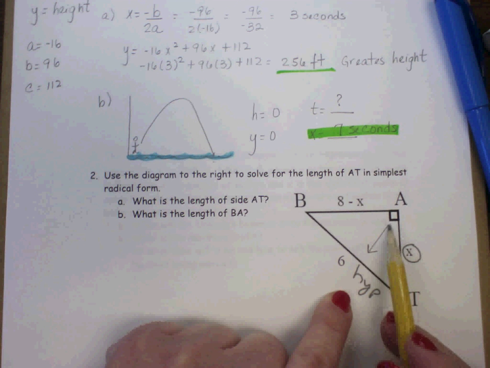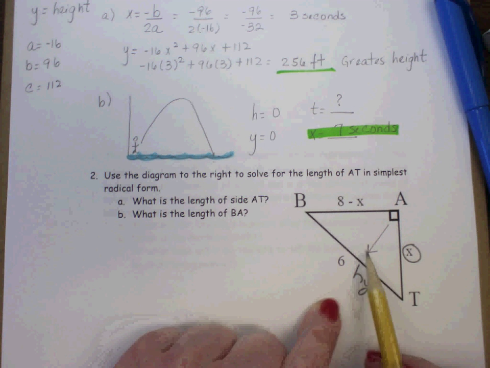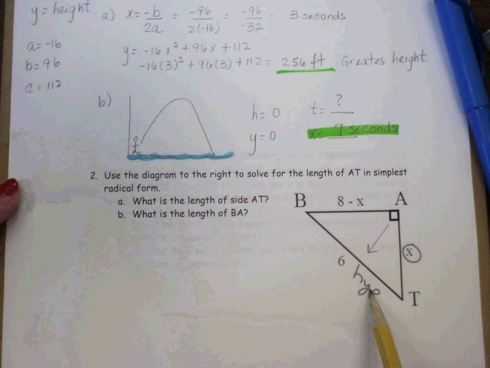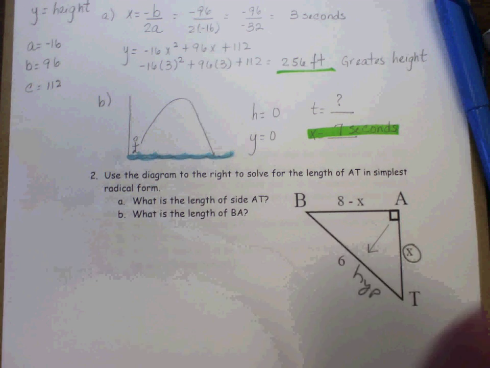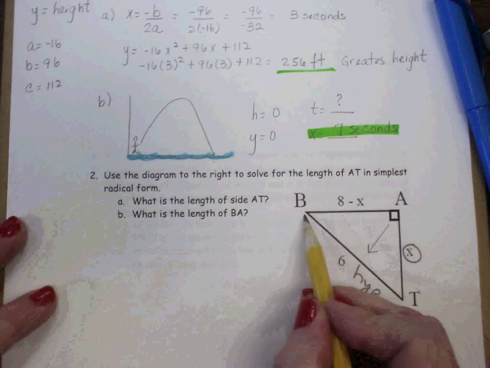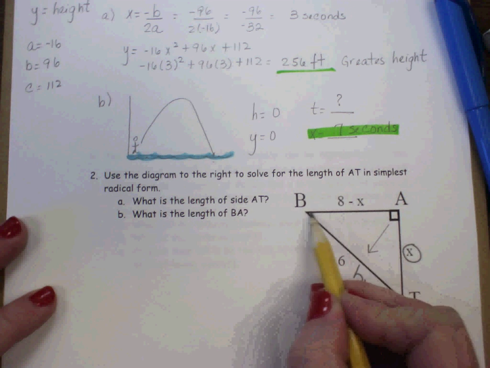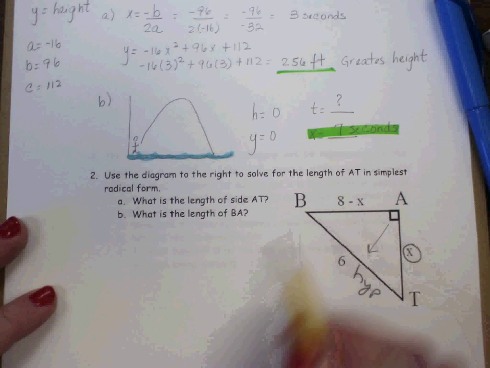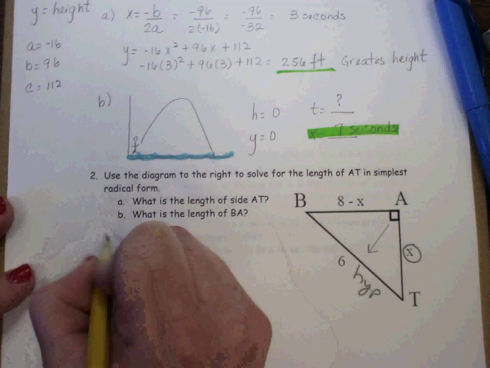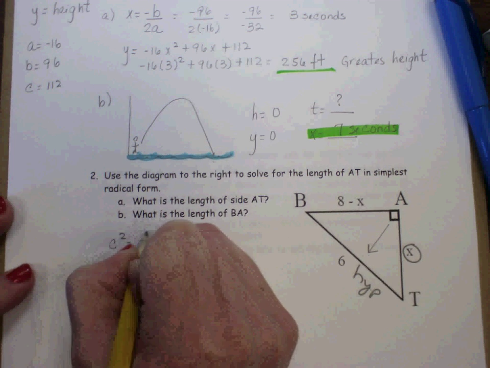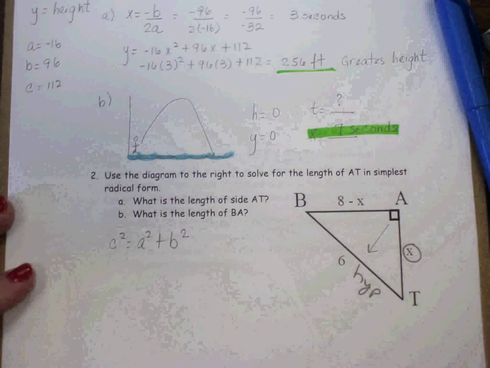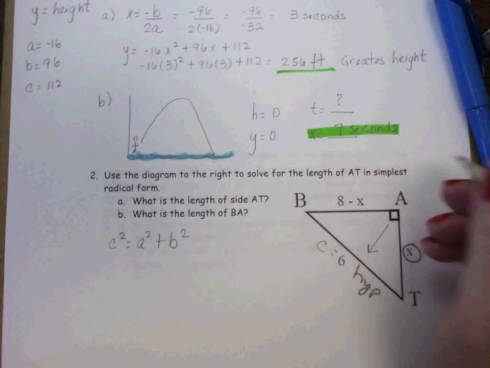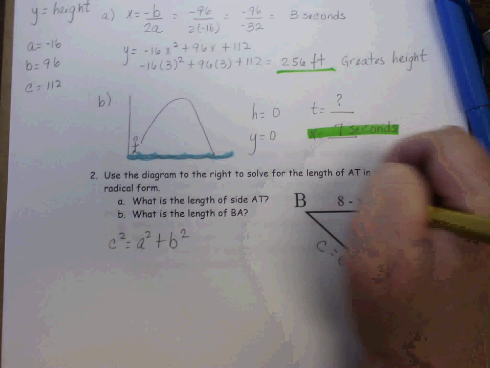Now you need to remember the Pythagorean theorem. That talks about the hypotenuse and the legs of a triangle. This right here would be your hypotenuse. The legs are the ones that make the L. Okay? This right here makes an L. So that theorem says that c squared equals a squared plus b squared. Now, this is my hypotenuse, so that would be my c. And it doesn't matter which of the other two legs is a and which one is b.